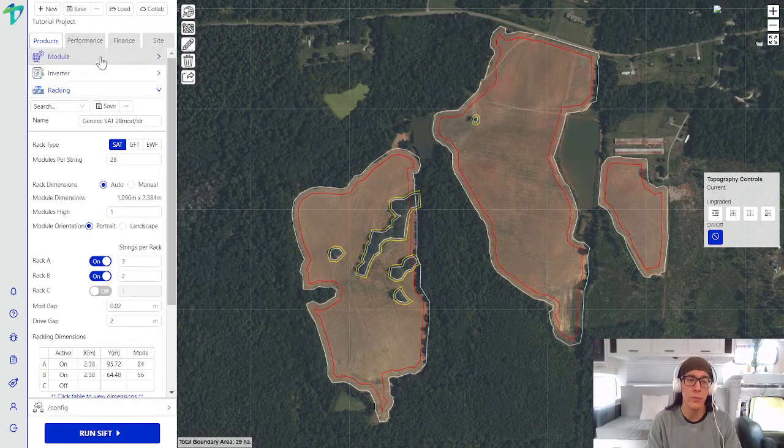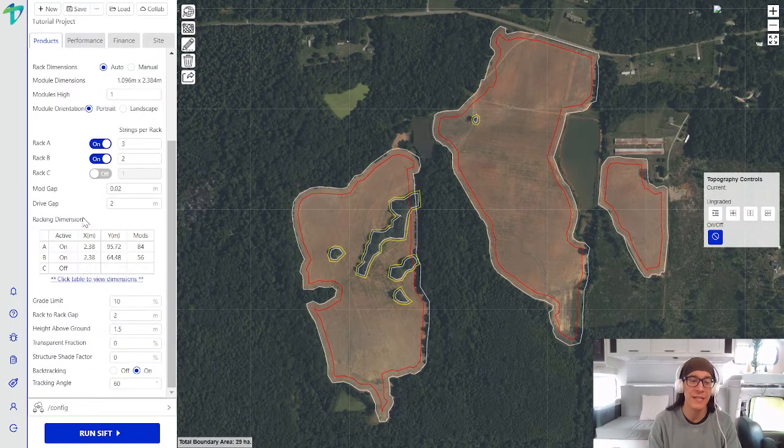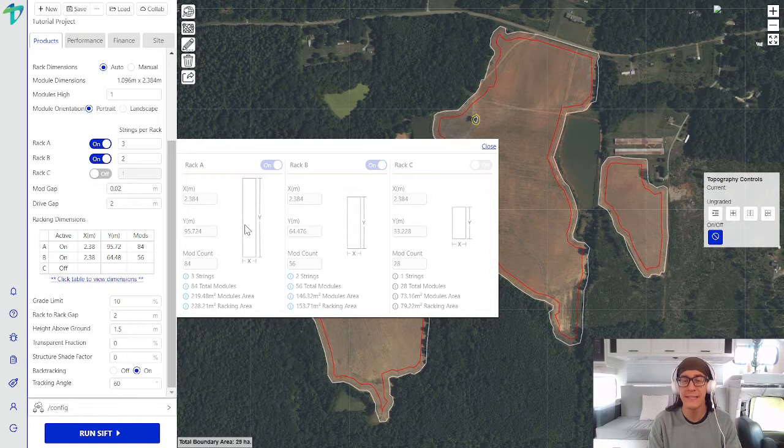What that will do, it will take those module dimensions from the module that you input in the Module tab. It'll apply those against several inputs in terms of module height, orientation, rack size. You can open up this table. It's the same table as manual, but notice it's read only, and this will show you exactly what racks will be populated within your boundary.